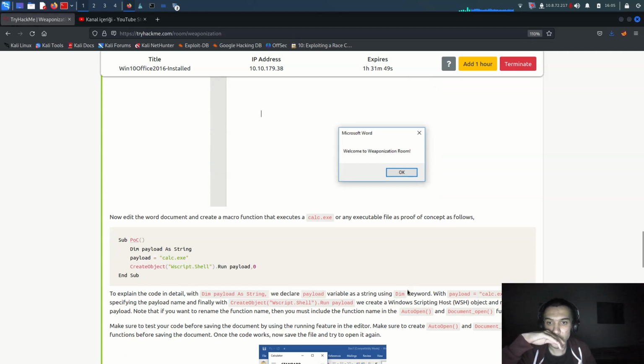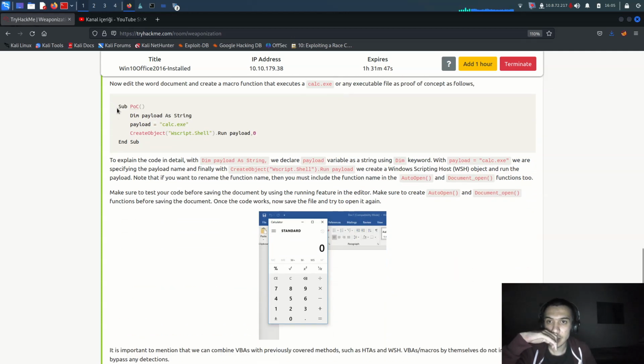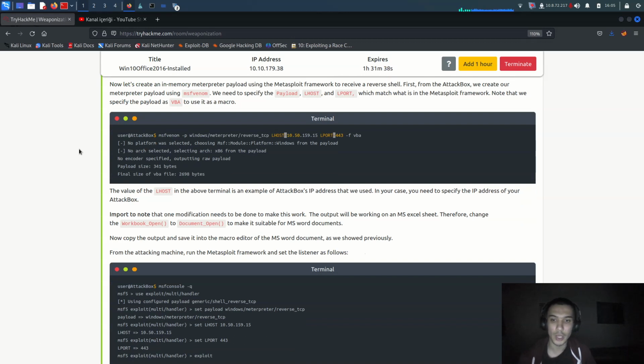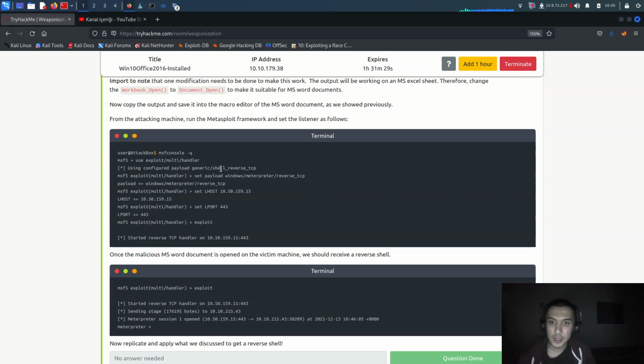Welcome to Weaponization room. And I'm giving it a payload that runs the calculator, calc.exe, and runs the payload. So it's giving us calc.exe one more time, and when you go to this, you can use VBA like that, and then go for msfconsole and exploit it.